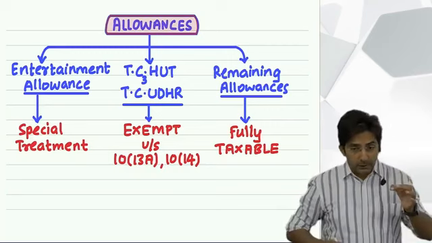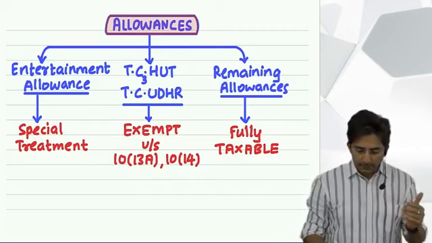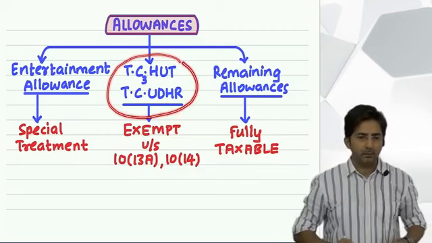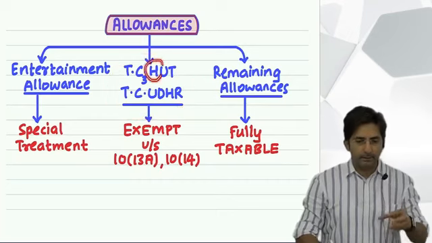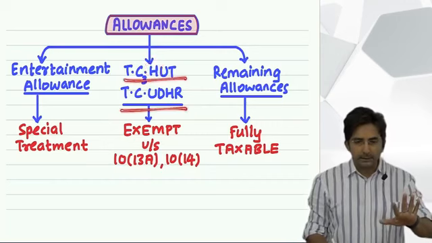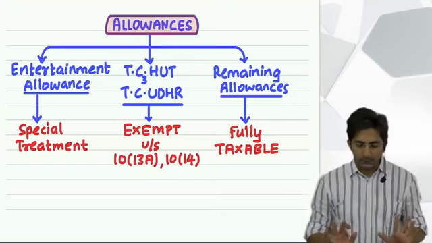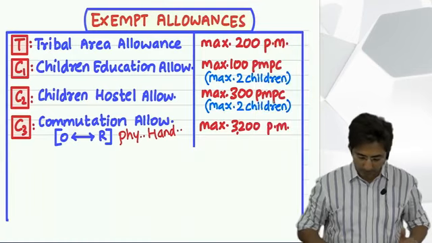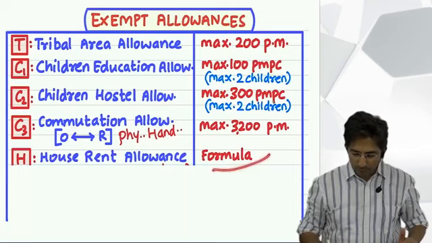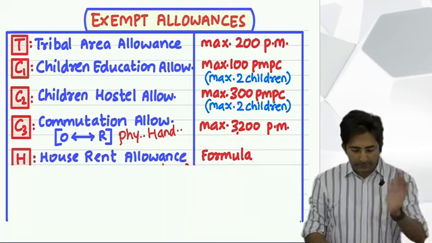But the exemption of house rent allowance is a little difficult. I will do one thing: once I complete the entire list of TC hut, TC udhar, I will take it at the end. Okay, because this explanation is a little detailed, and I don't want to go into detail right now. I want to finish everything in TC hut, TC udhar first, and then at the end we will do house rent allowance. Okay, but right now just remember it is exempt. See, I have written here, look. It is exempt and there is a formula for this. But to understand the formula in depth, we will take some time. So I will do it at the end.